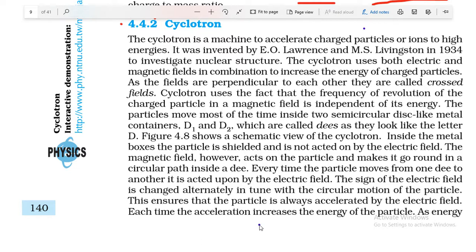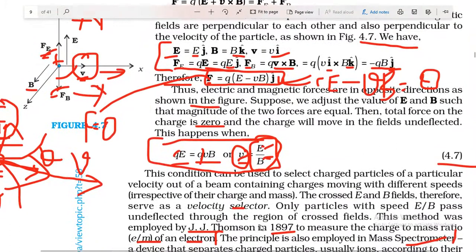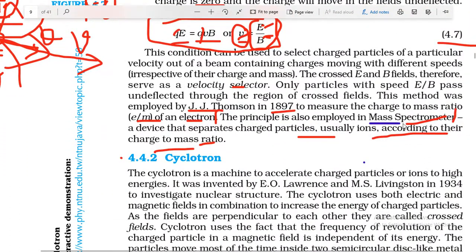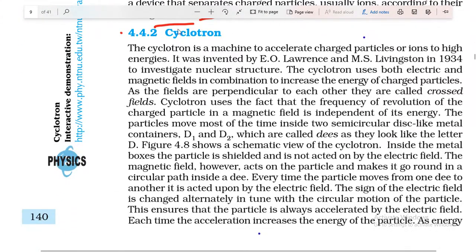In previous classes, we have completed the motion of a charged particle in a uniform external magnetic field, and then the motion of a charged particle in an electromagnetic field. Then we discussed the condition for the velocity selector, and then the basic principle of the mass spectrometer. I hope you remember that in the last class we completed this condition of the mass spectrometer, you can see here. So today we are going to study the cyclotron.